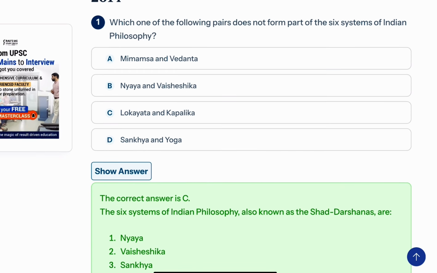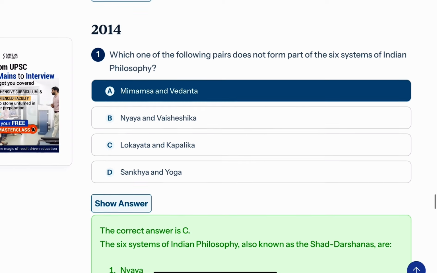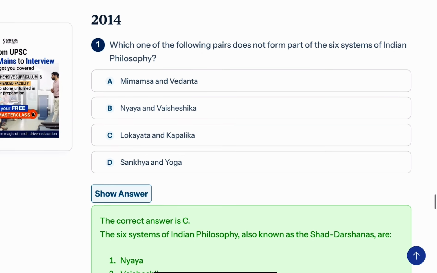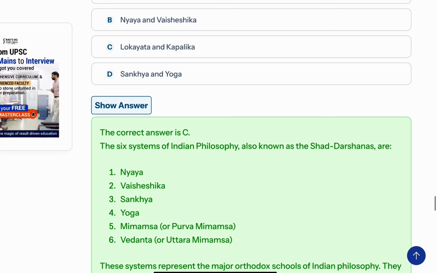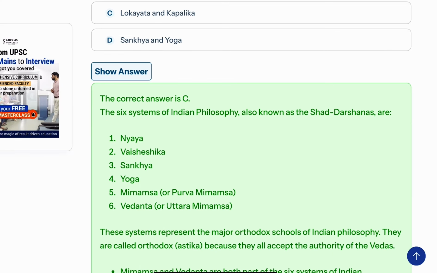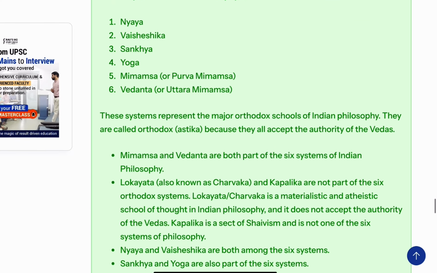Whether heterodox or orthodox school, write down this topic separately in your journal or notes for Indian ancient history. Under it, you will see Mimamsa, Vedanta, Nyaya, Vaisesika, Sankhya, and Yoga. Also write Lokayat and Kapalika separately.